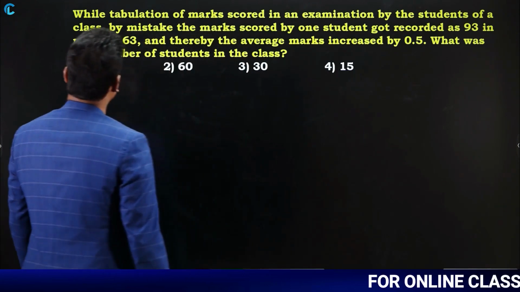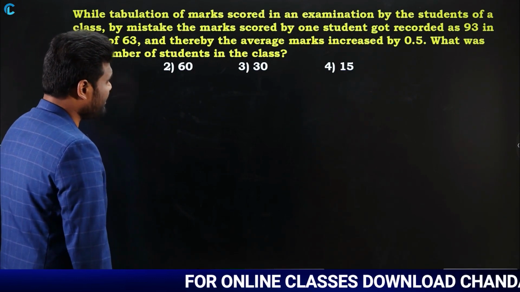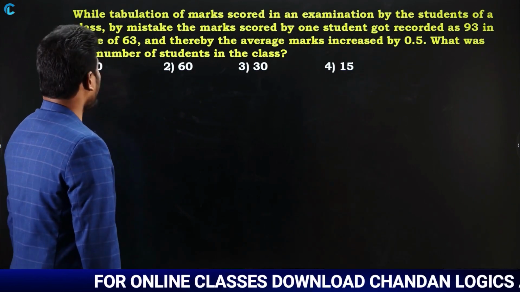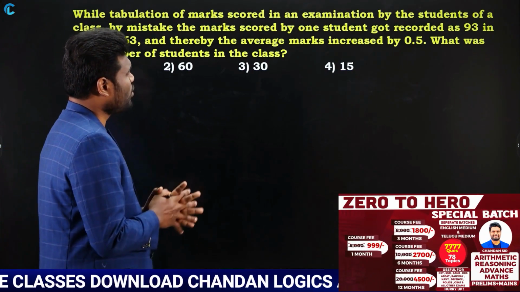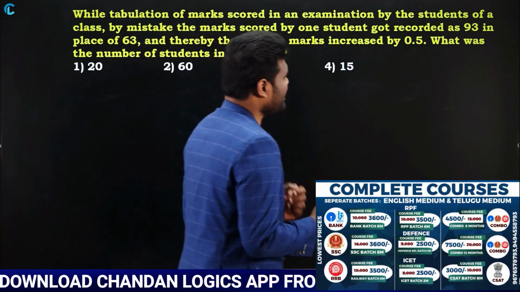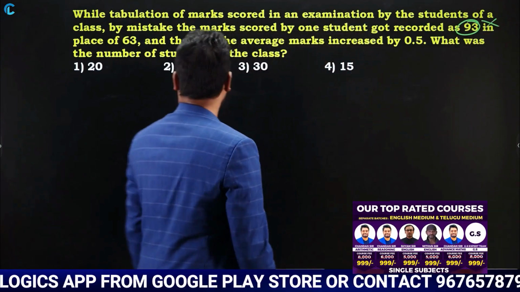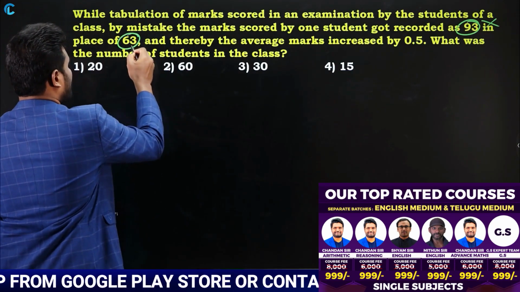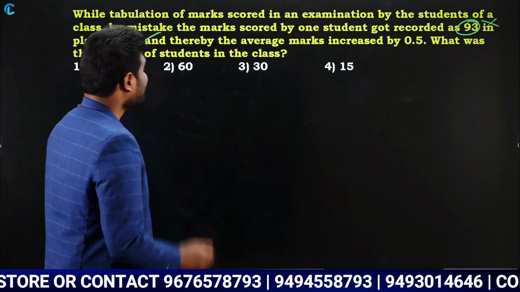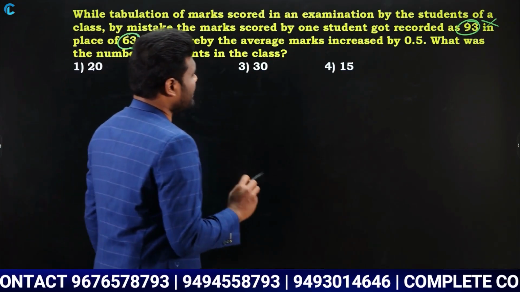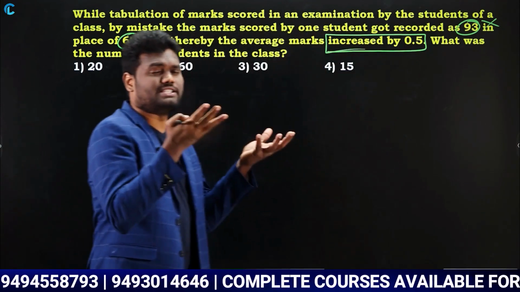What does the next question say? While tabulating the marks scored in an examination by the students of a class, the marks scored by one student were mistakenly recorded as 93 in place of 63. Now the correct value is 63, but it is wrongly noted as 93. Thereby the average marks increased by 0.5.